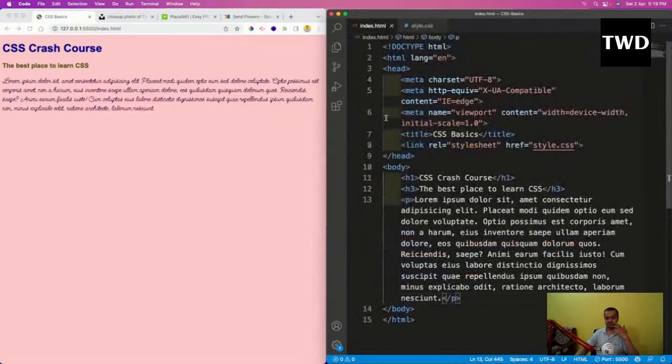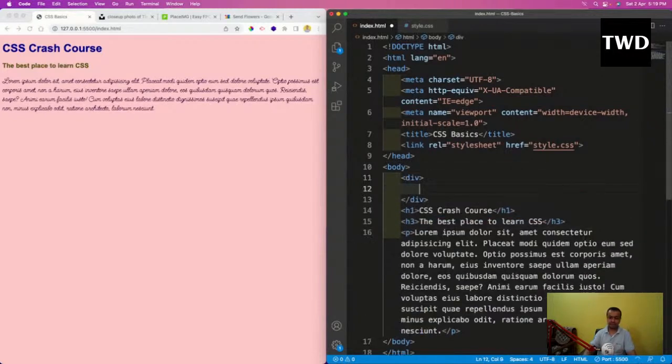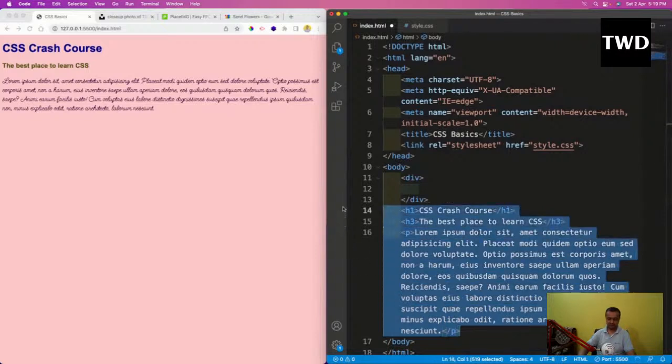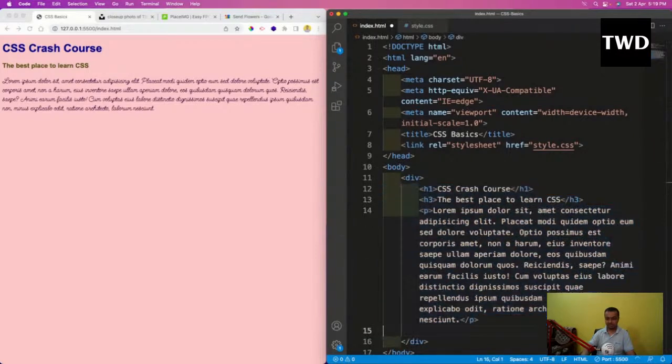So CSS made something known as classes, which can uniquely identify something. Classes and IDs are there, and there are a bit of differences there. So I'll come here and do a div. I will make a section kind of thing. I'll wrap all of this thing.